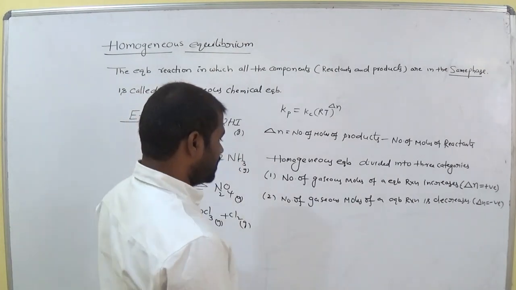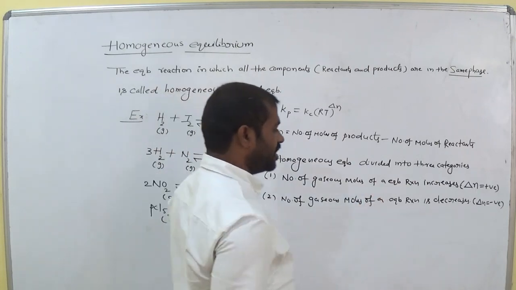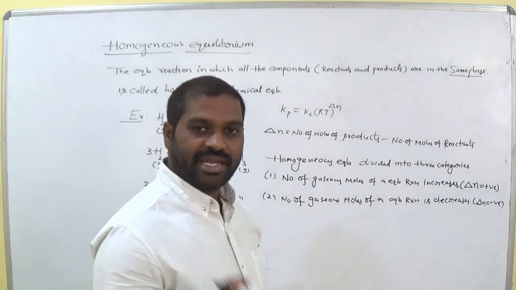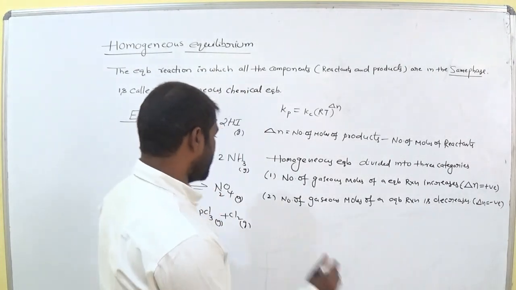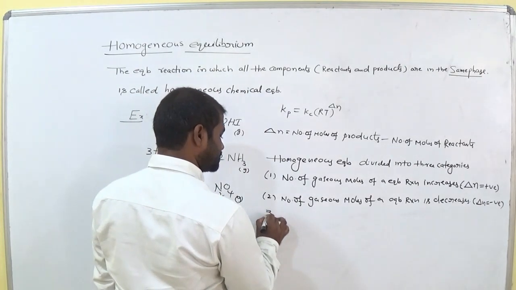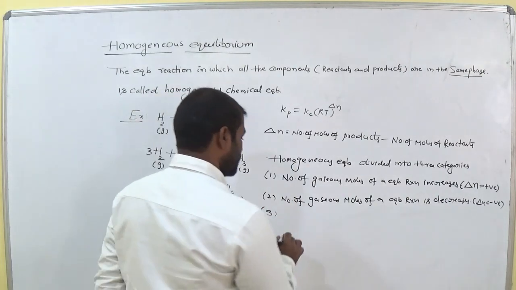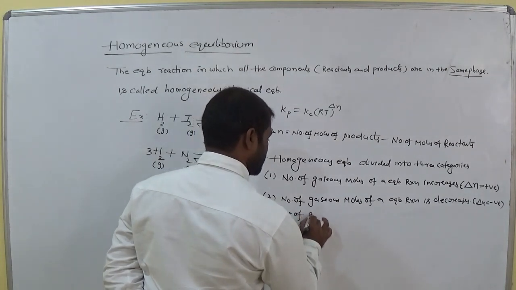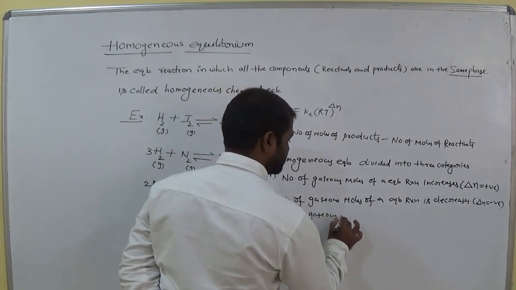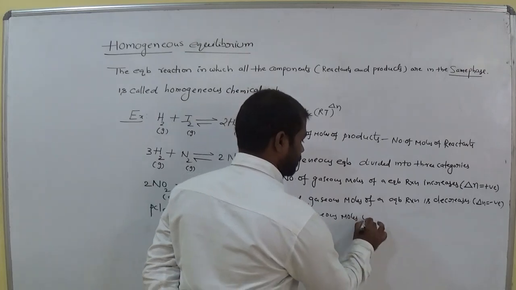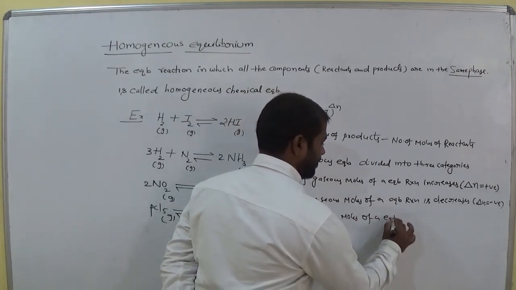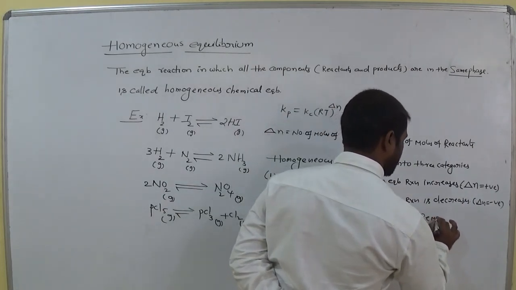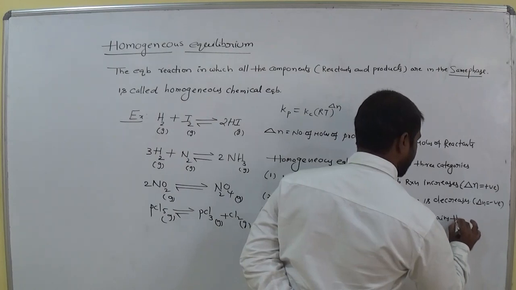So if the number of gaseous moles decreases, delta N is negative. What about the third category? That is when the number of gaseous moles of the equilibrium reaction remains the same.